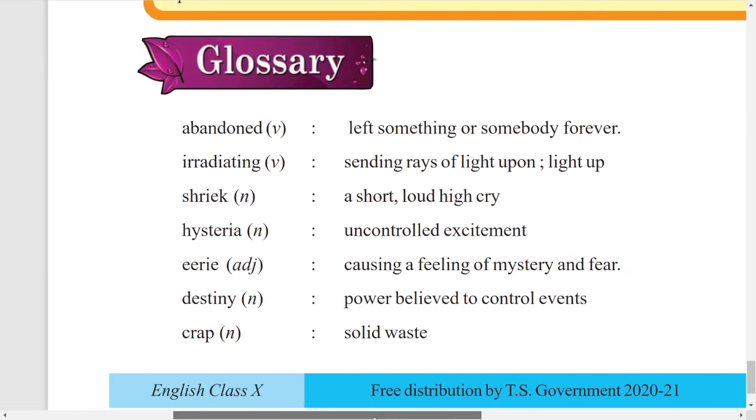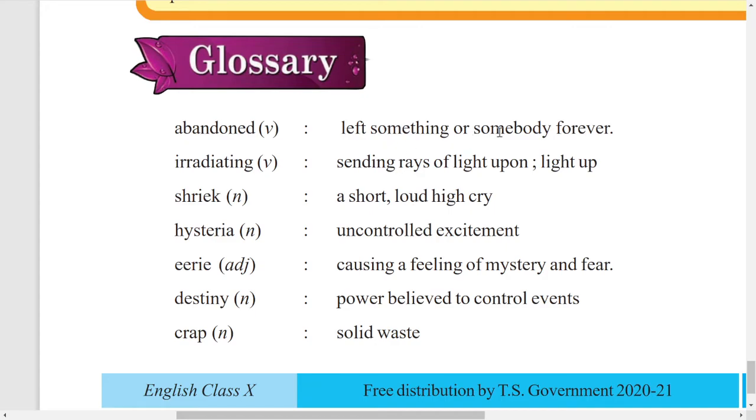Look at the glossary given: abundant, something that is left or somebody forever. Irradiating is sending rays of light upon something to light it up. Here irradiating in the sense of spreading, the smell that was spreading. Shriek is a loud high cry. Shrink is to become less in size. That is one meaning. Another meaning is a loud high cry, somebody who cries very loudly. That is also called a shriek.